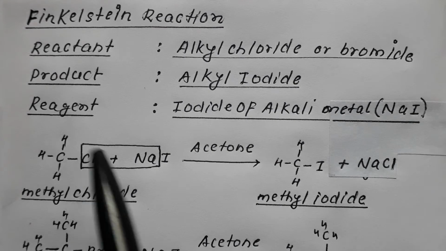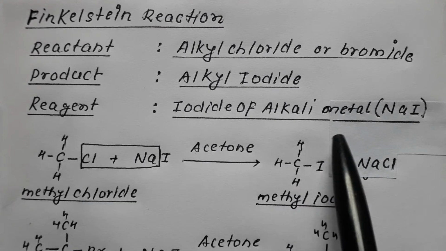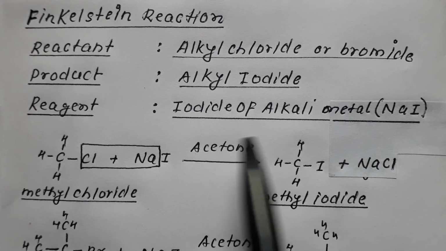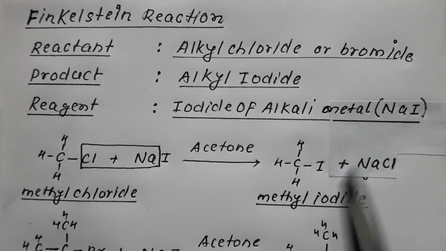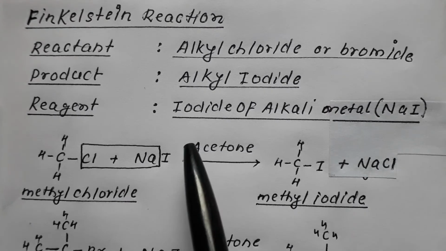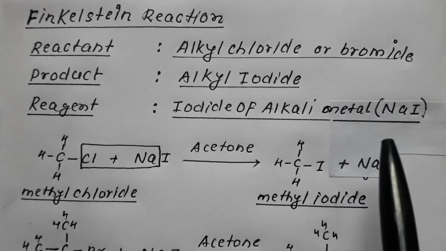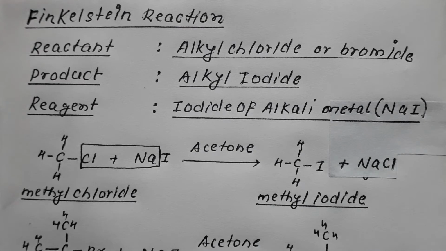The reagent which we use is iodide of alkali metals, especially NaI in presence of dry acetone. Dry acetone means acetone free from moisture. So the reagent is NaI in presence of acetone.